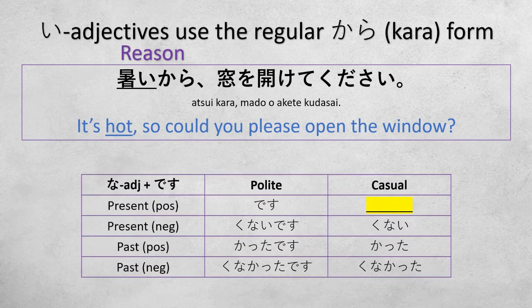Now, why is it only atsui? Because the casual form of an e adjective is without desu in the present positive form. So, atsui desu, atsui. The casual form of atsui is atsui. It's hot. That's why there is no desu or da there. So we just say atsui kara mado akete kudasai.